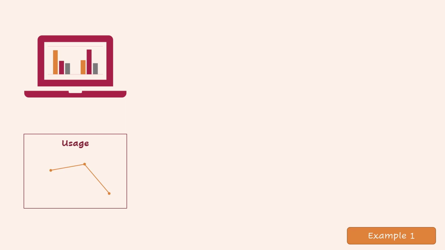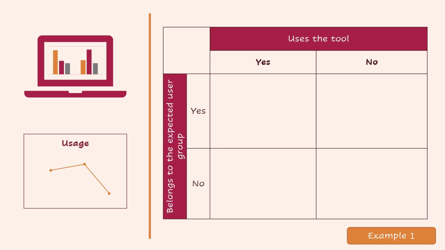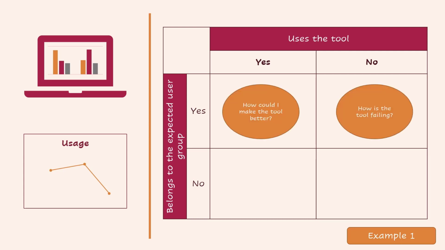Who am I supposed to talk to understand the cause of it? How can I improve the report? Should I talk to the users that were expected to use the report and use it? Should I talk to the ones that were expected and are not using it? What kind of feedback will I get from them? Will it be tough to receive? Should I talk to other people that are using it while I did not expect them to? Notice that the most comfortable is talking to the people on the yes quadrant, and this is what I have done in most cases.